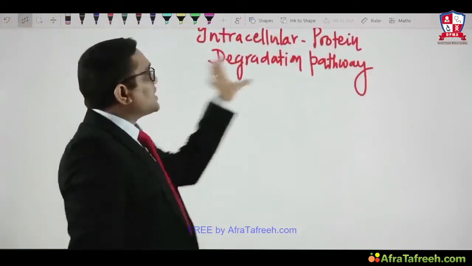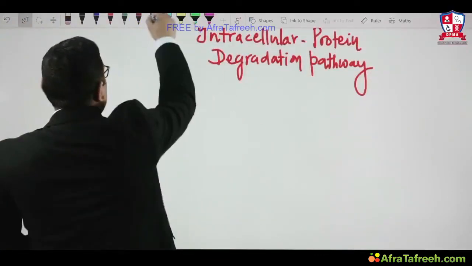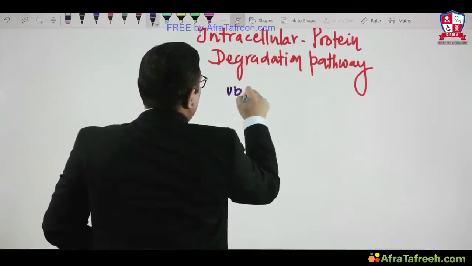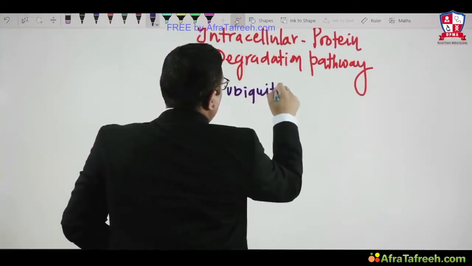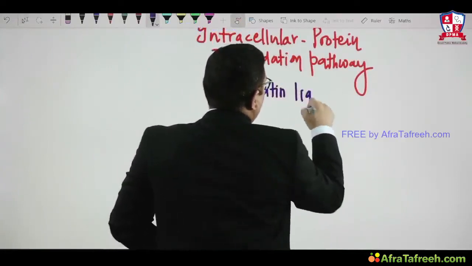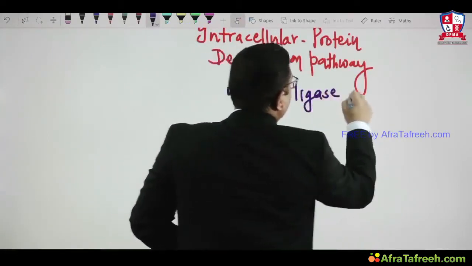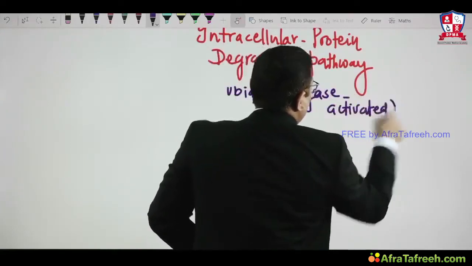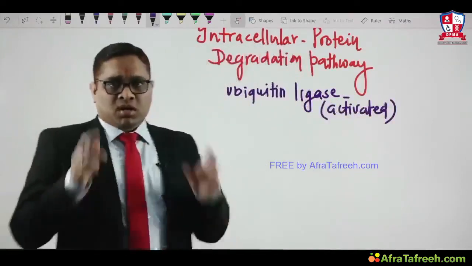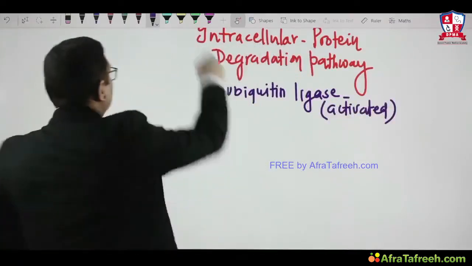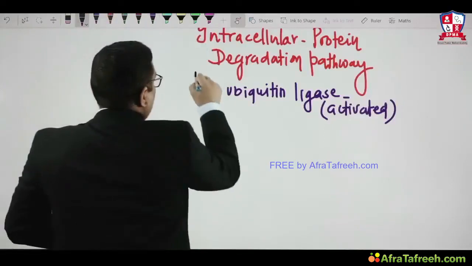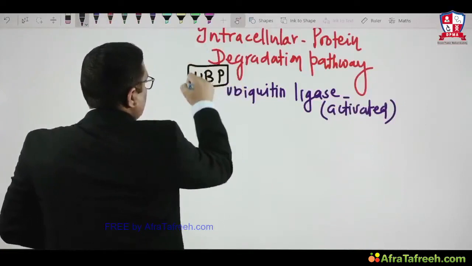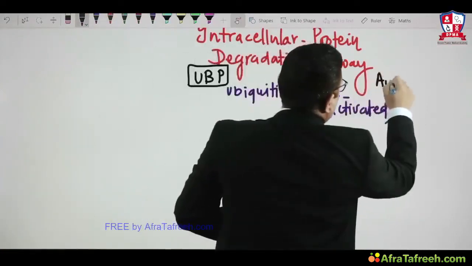Right now I would like to tell you, when these intracellular protein degradation pathways are activated, number one, you will see there is activation of an enzyme called ubiquitin ligase. Remember, I am talking about both the ubiquitin proteasome degradation pathway and autophagy.